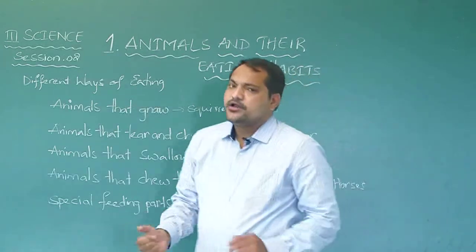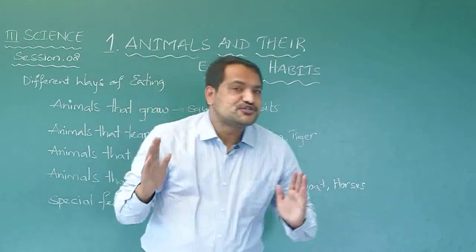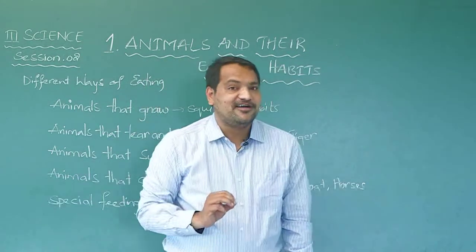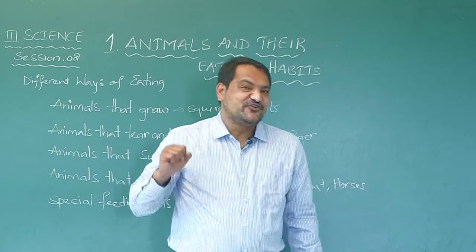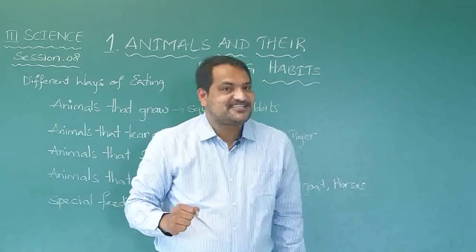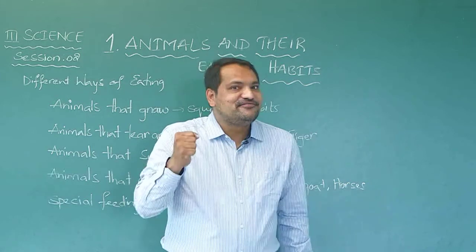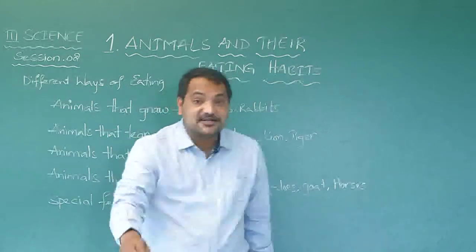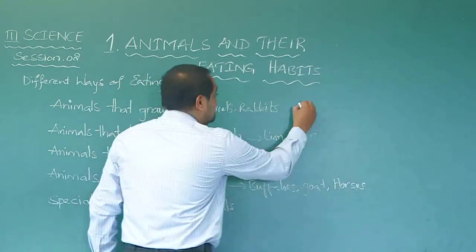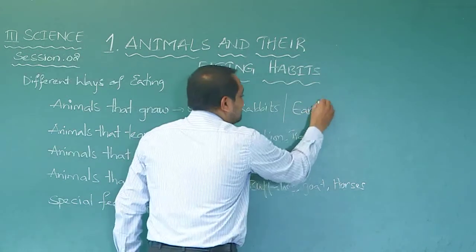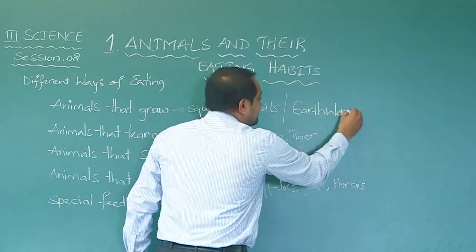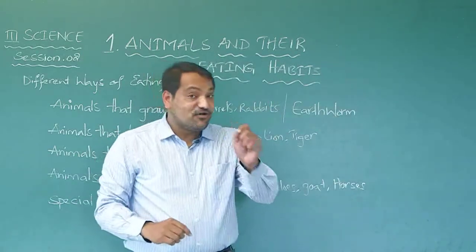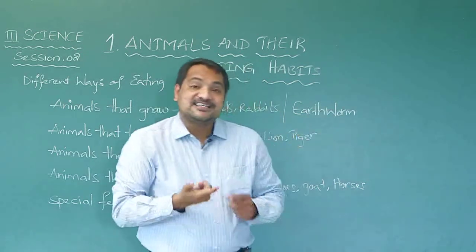Now, do you know who is called the friend of a farmer? Those who have watched the movie Fida might know this. When the hero is beating the college students, he asks one student, which animal is called the friend of the farmer? Earthworm. Have you seen an earthworm? The earthworm is red in color. Mostly it is found in the rainy season. The earthworm is used in fishing as bait.